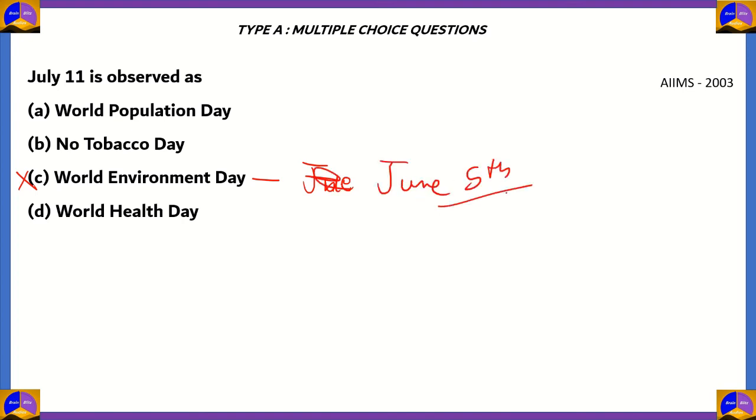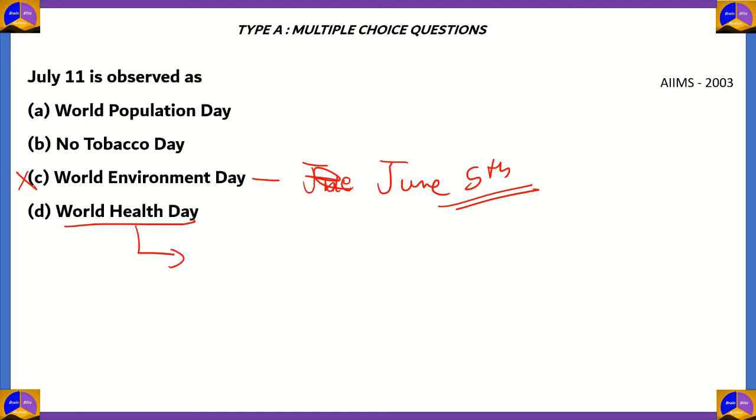So everybody knows that June 5 is celebrated as World Environment Day. For those of you who don't know, you can always go to our channel and watch our video on World Environment Day for the year 2020, where we were talking about World Environment Day in general and 2020 in particular. So the next option that we're going to tackle is option D, World Health Day.